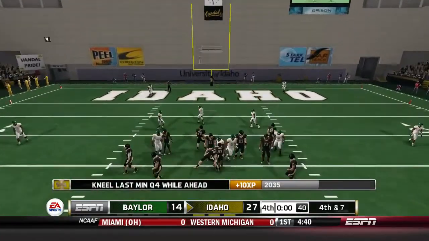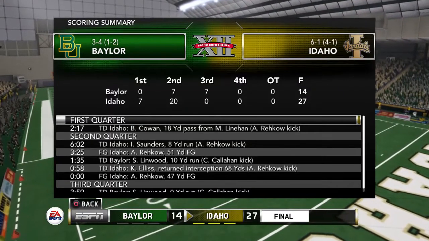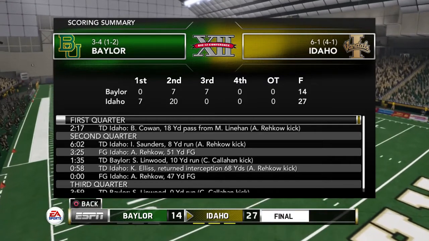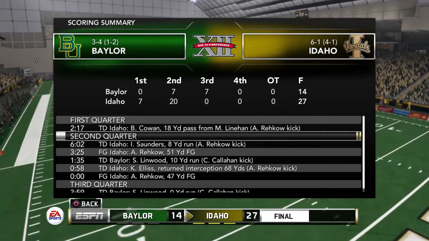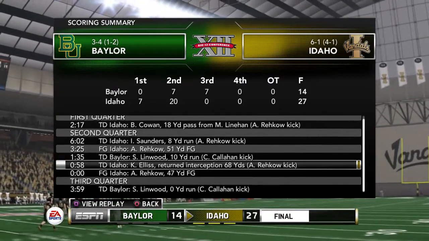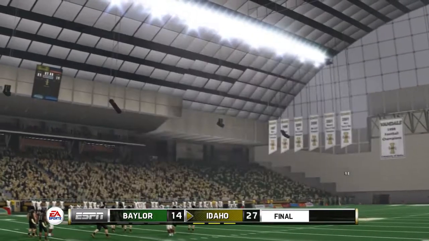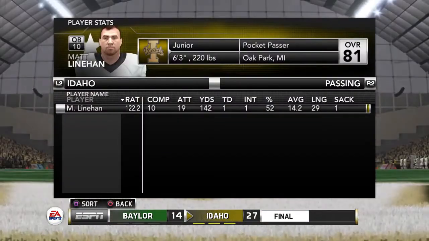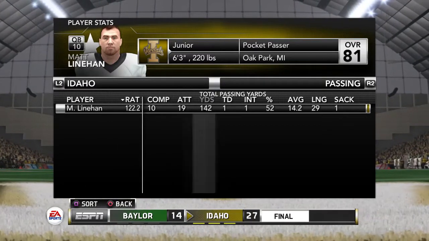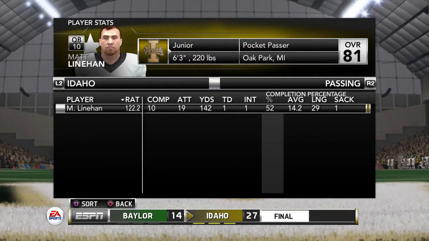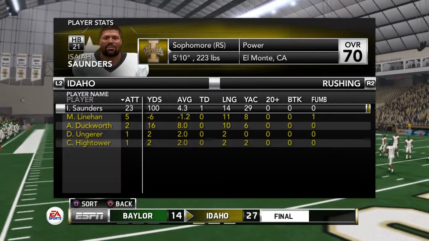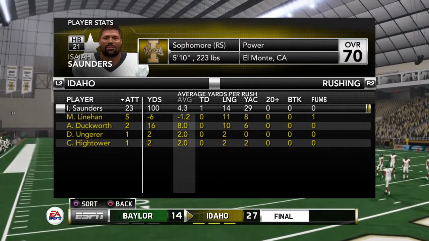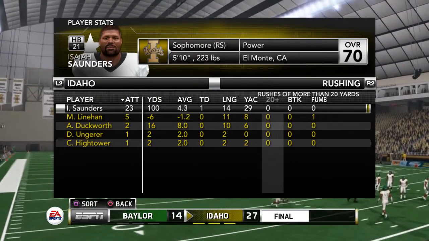Victory formation, Idaho gets its 3rd user versus user win of the season, closing out its user versus user schedule as they beat the Baylor Bears 27-14 at home in front of the fans here in the Kibbie Dome, taking them to 7-1 on the season. But we have 4 more games to go. All 4 are going to be huge as we are still shooting for that 11-1 record.